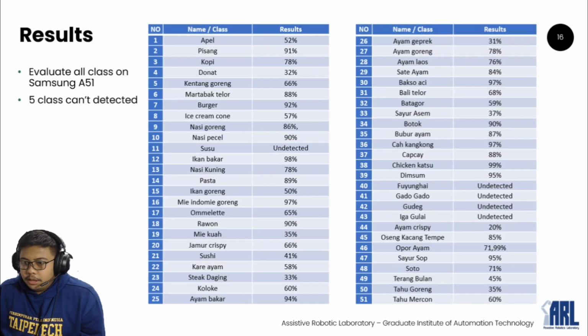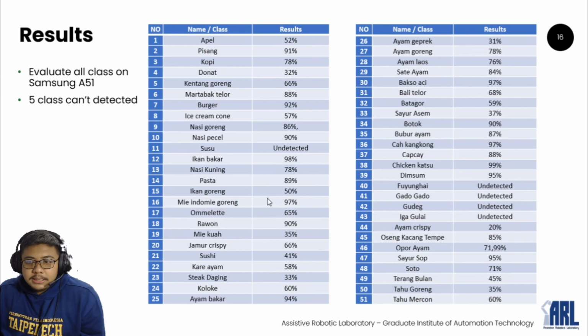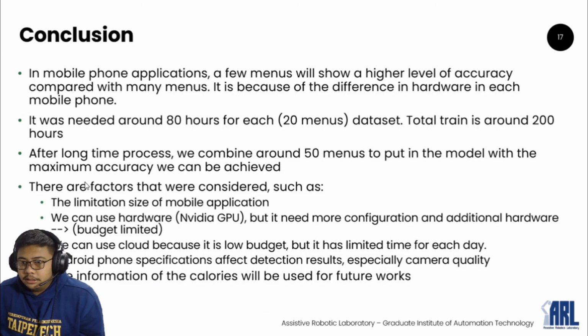And for the last result, I evaluated all classes on a Samsung A51. Of the total 50 classes, my model cannot detect only 5 classes, so I think it's proper and still good and can be published. For the conclusion, in the mobile phone application, a few menus will show a higher level of accuracy compared with many menus. This is because of the difference in hardware for each mobile phone, and it needed around 80 hours for each 20-menu dataset, so the total is around